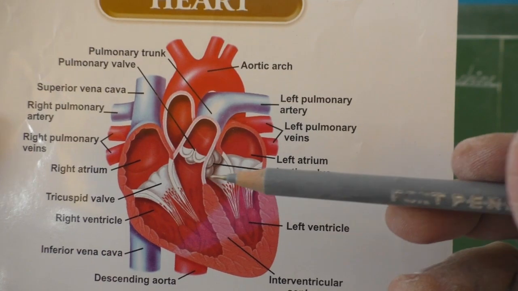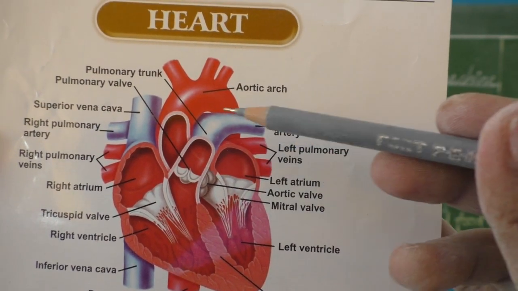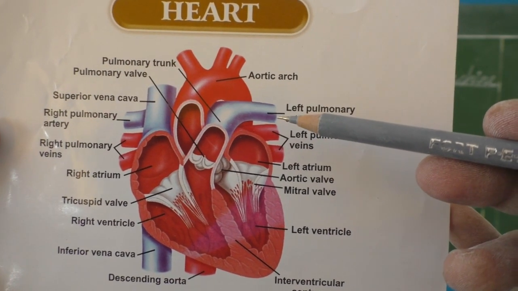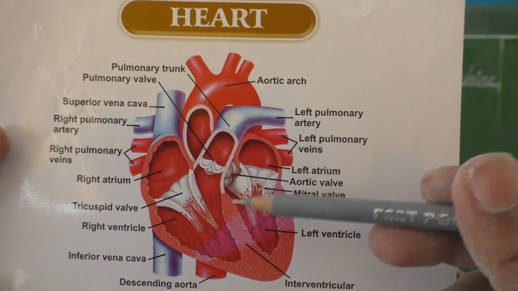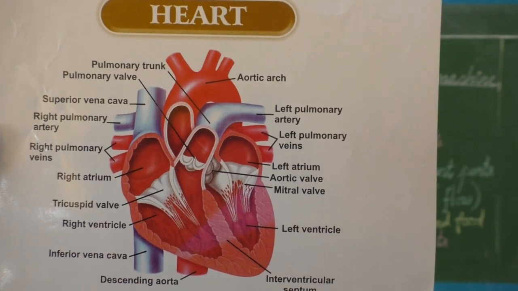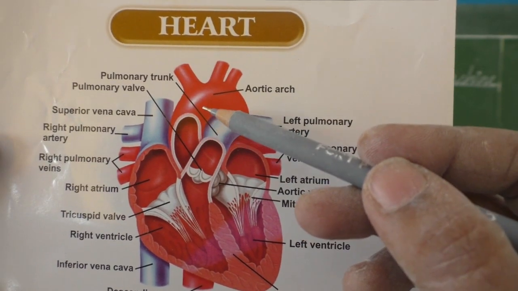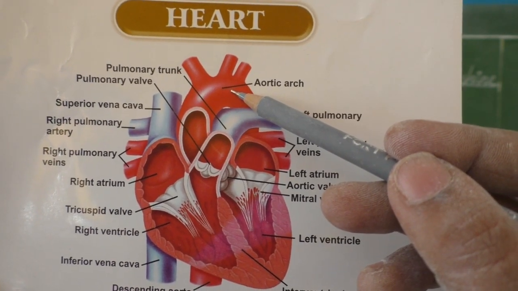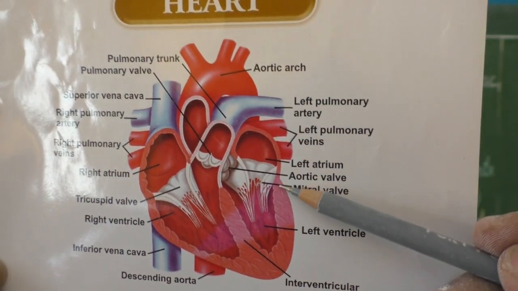So these are all blood vessels, bigger blood vessels, through which only the blood is pumped out from the heart. The main blood vessel, this is what we call the aorta. Okay, heart.